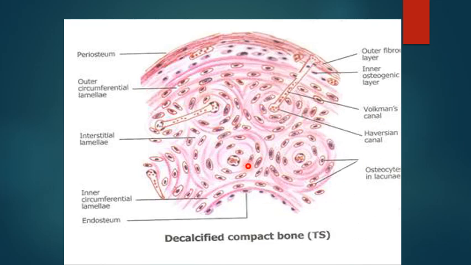This is a diagrammatic picture of decalcified compact bone. It is covered with periosteum and lined with endosteum, and these are the Haversian systems, containing Haversian canal, concentric bone lamellae. Between the bone lamellae are osteocytes inside lacunae. Haversian canals are connected to the periosteum and to each other, as well as the endosteum, by the Volkmann's canals.